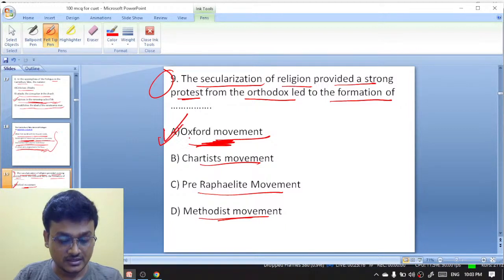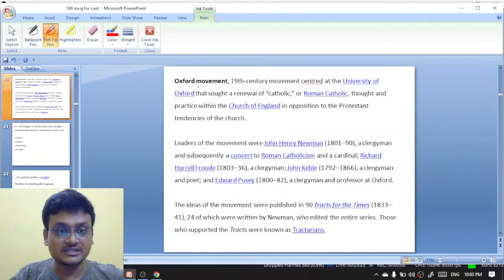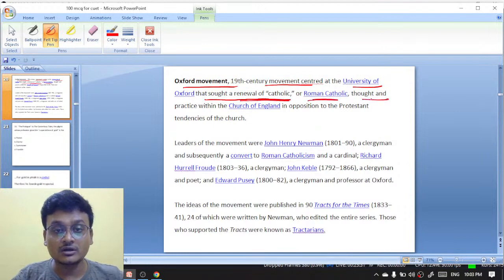Exactly, Raja and Obnai, that is awesome. Oxford movement. And here is the explanation: the Oxford movement was a 19th century movement centered at the University of Oxford that sought a renewal of Catholic or Roman Catholic thought and practice within the Church of England in opposition to the Protestant tendencies.